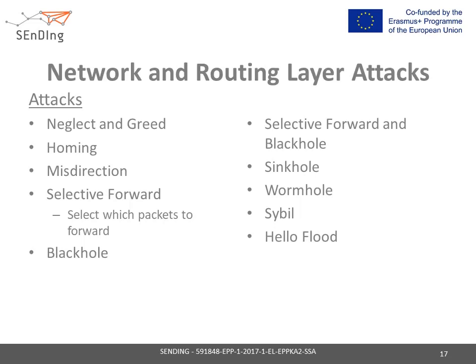One of the goals of the relay node is to forward packets received to the correct path. A relay node under the influence of a selective forward attack will select which packets it will forward, either randomly or targeting specific nodes' packets. The location of the compromised device plays a crucial role in the impact of the attack. If the location of the compromised node is closer to the sink, then more traffic will go through the compromised device, thus more packets will be dropped.